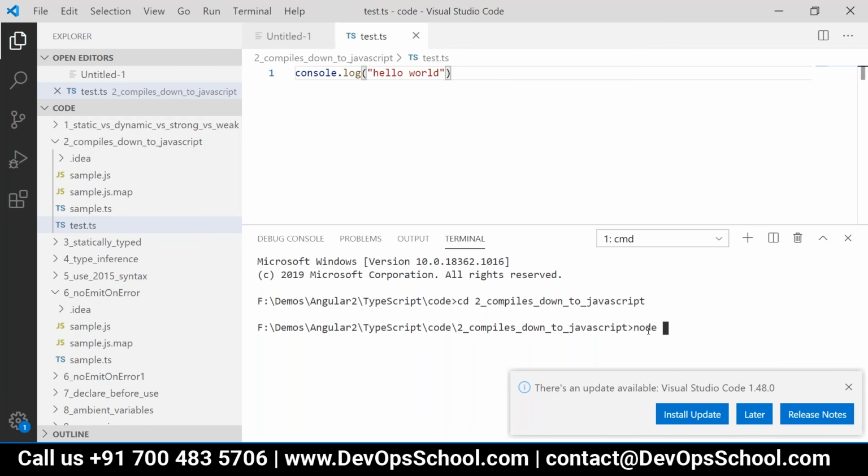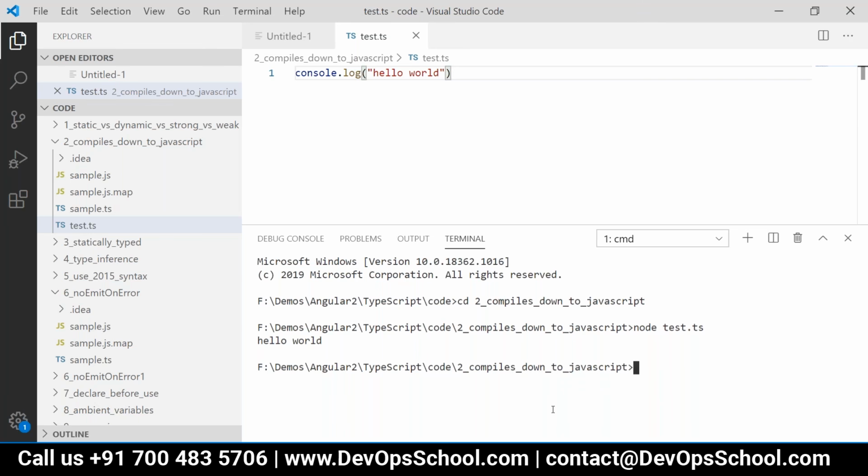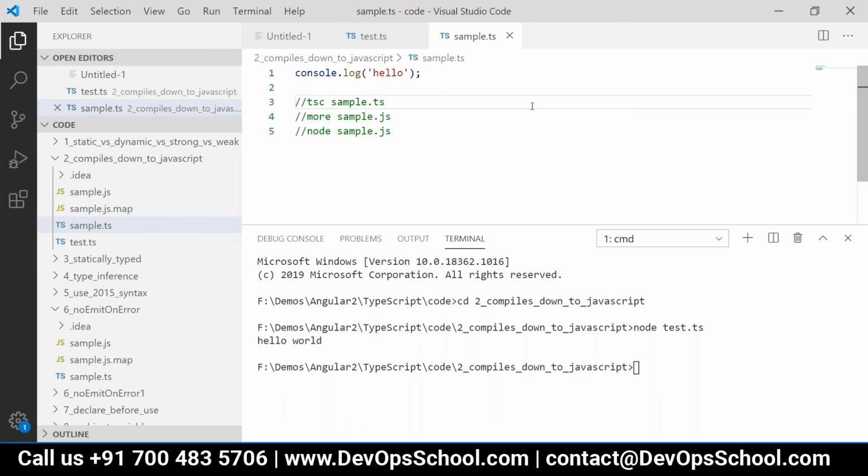Node test.ts. Okay, so if you write node test.ts, what happens in your case?